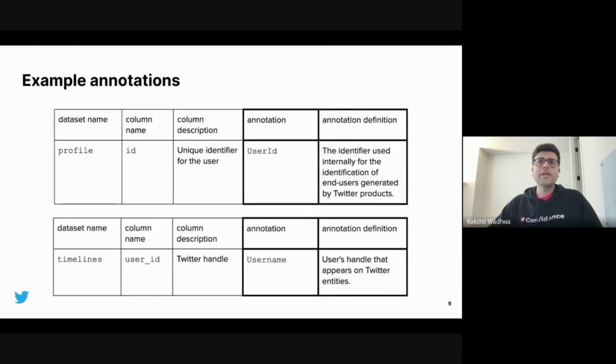To make it more concrete, here are some annotation examples. Let's say that we have a dataset named profile that has a column called ID, which has a column description of unique identifier for the user. Here, this column is annotated as user ID, and in the absence of the annotation, it is very tough to determine what exactly this ID means for this dataset. Another example could be a dataset called timeline, which has a column named user ID, which actually stores the Twitter handles and hence is annotated as username. Now the column name is user ID in the schema.